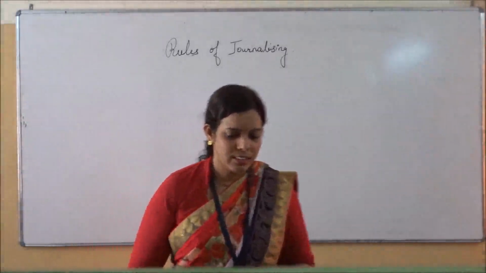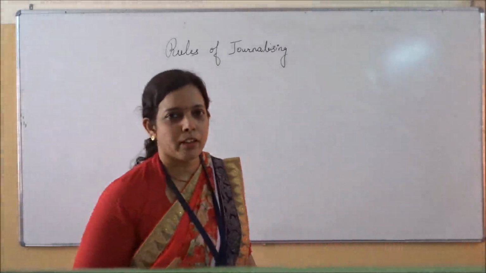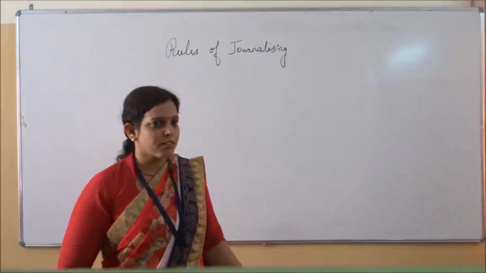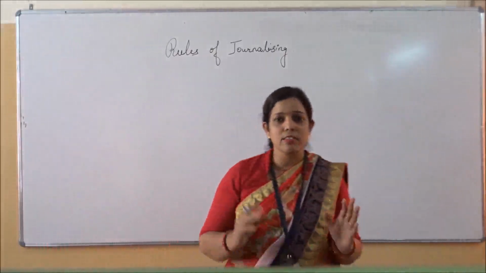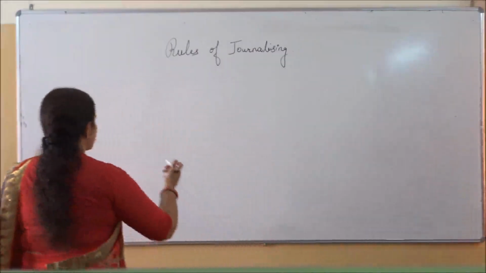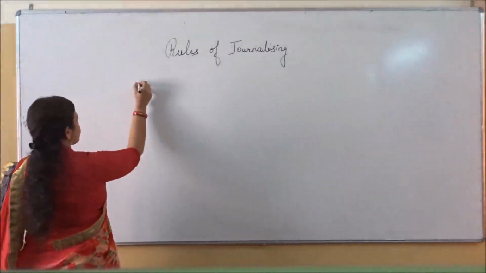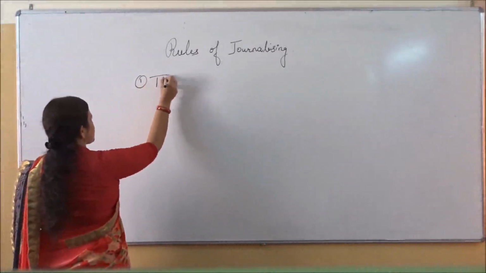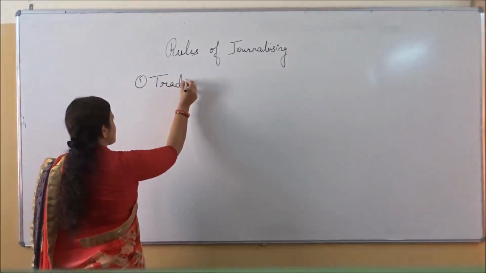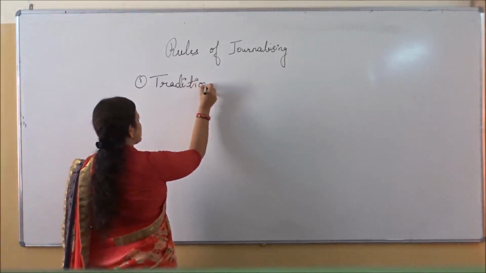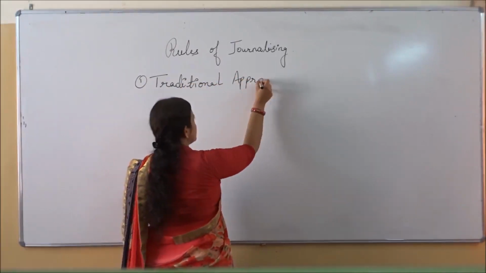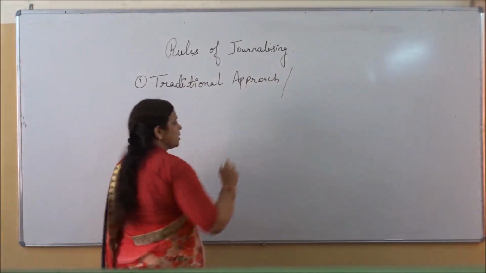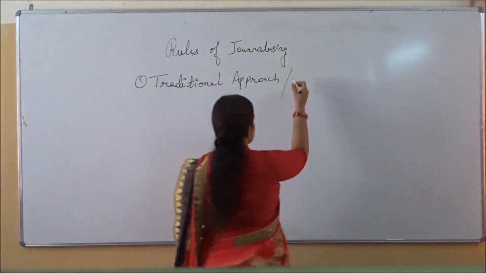Good morning everyone. Today we are covering a very important topic of class 11th, that is rules of journalizing. As we have seen, there are two approaches as per which it is done. First one is the traditional approach. You should remember the name. Traditional approach is also known as English approach.